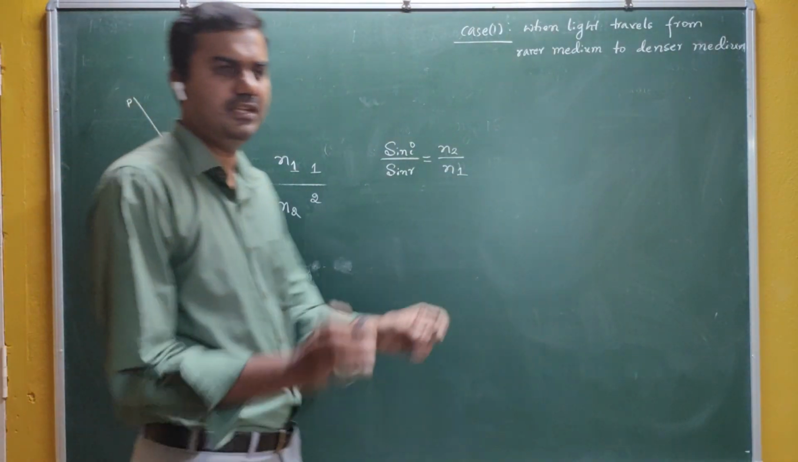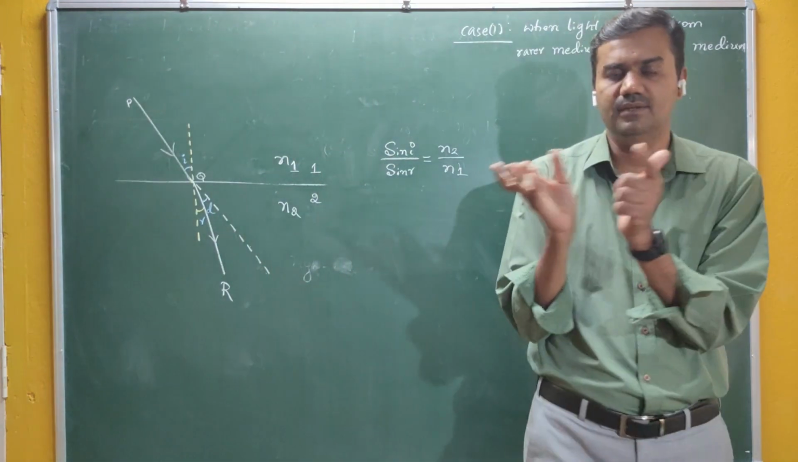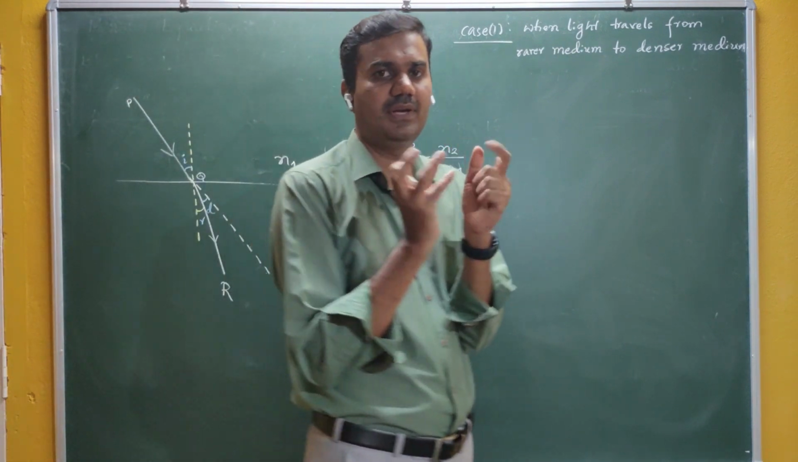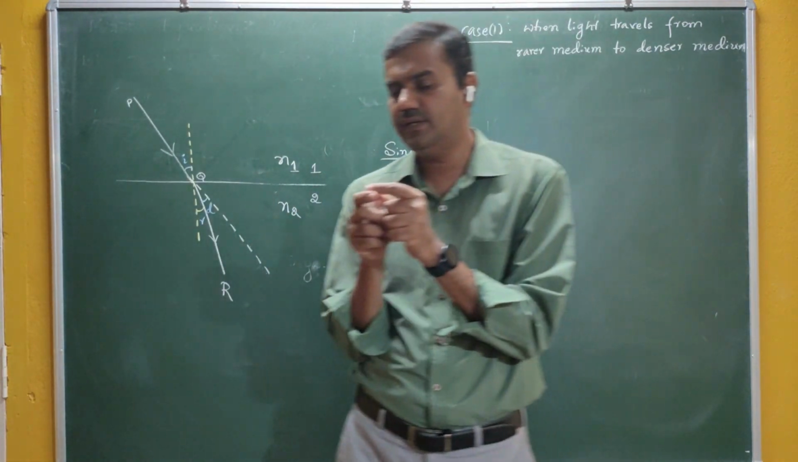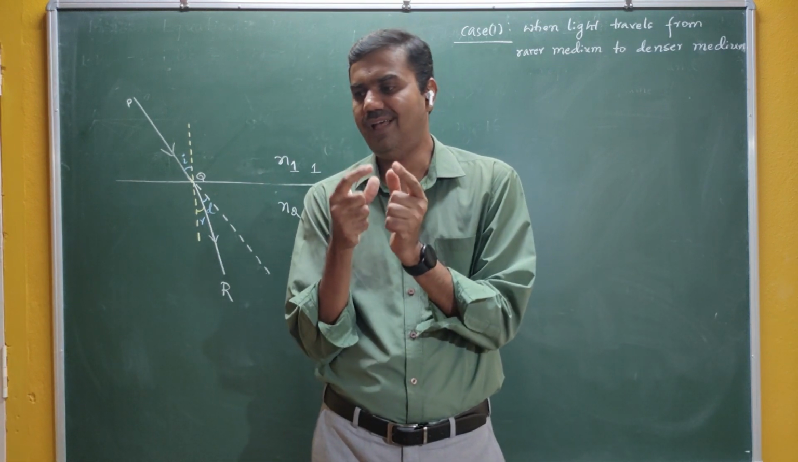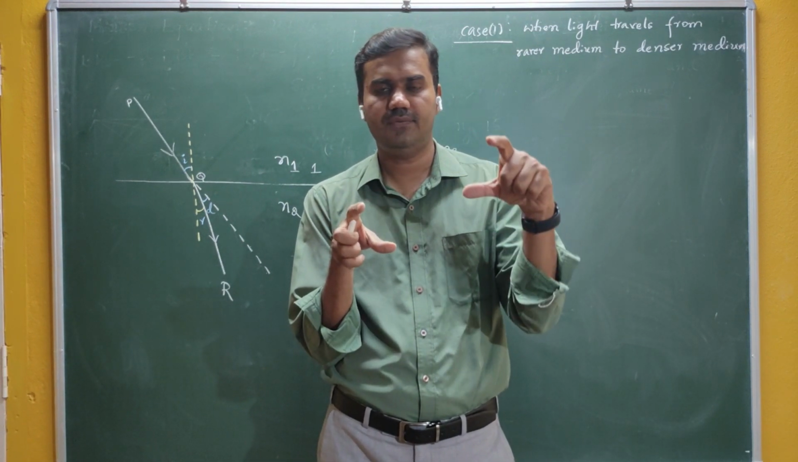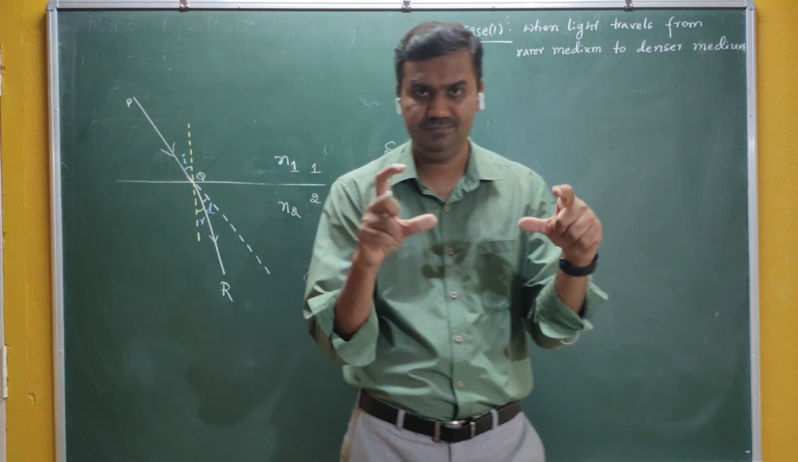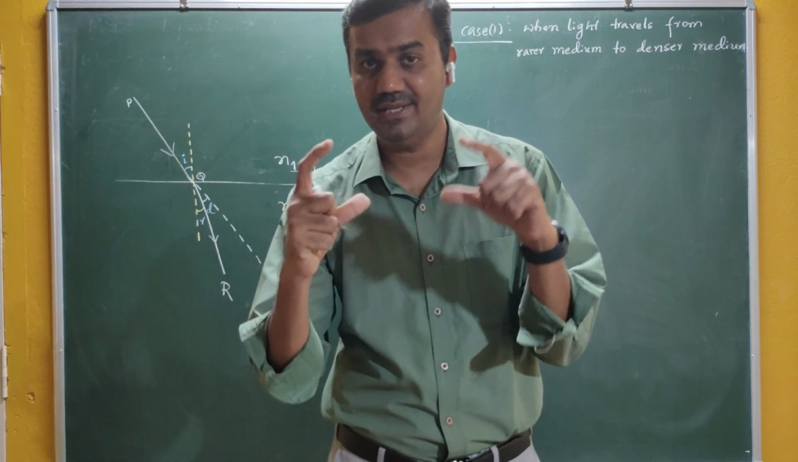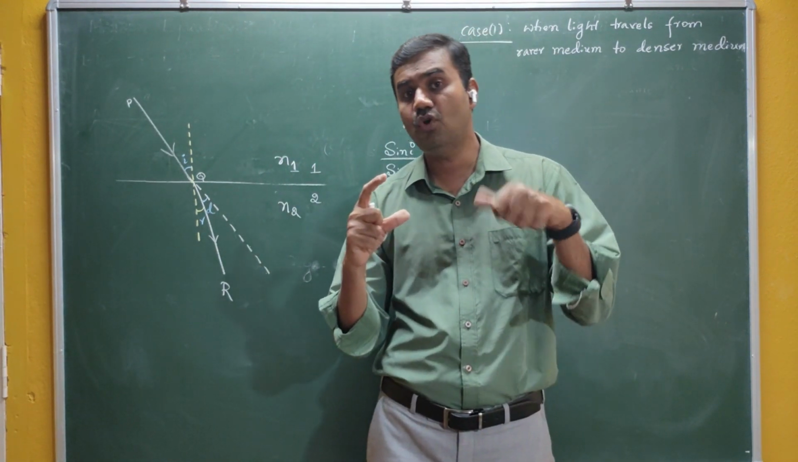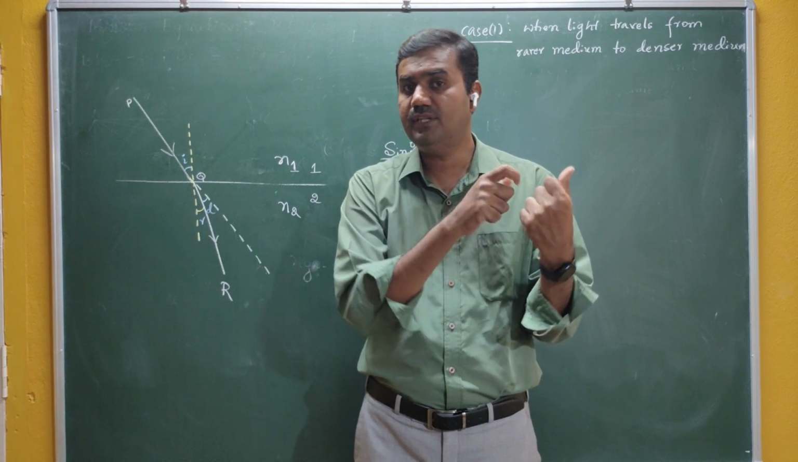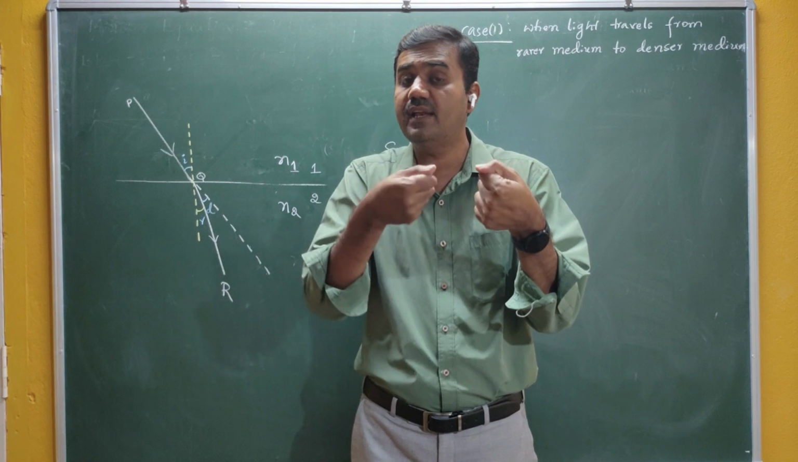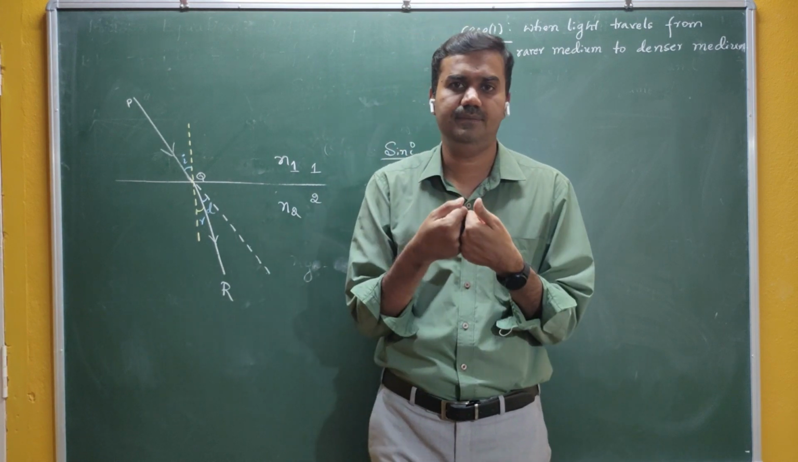What is meant by rarer and denser? You know that you can classify materials density-wise. But it is not absolute, it is relative. For example, if you take glass and water, you know that glass is denser compared to water; it has more density. So glass is denser, and water is the rarer medium.